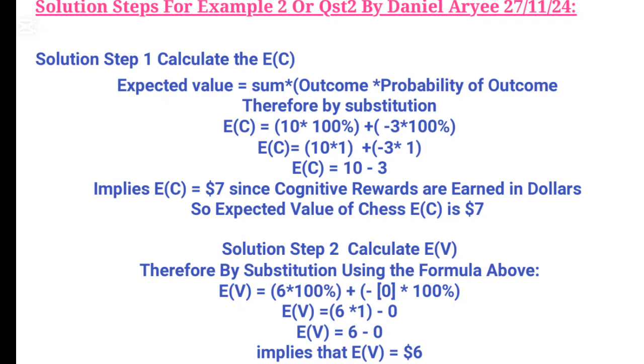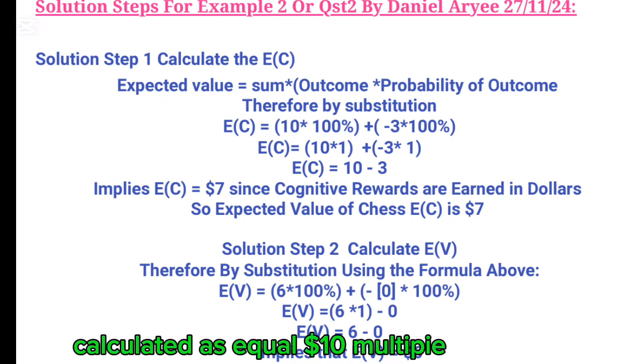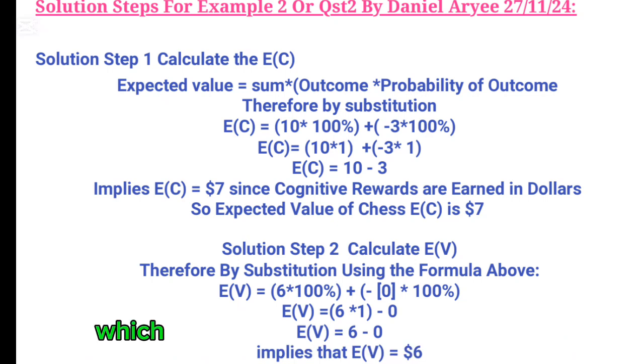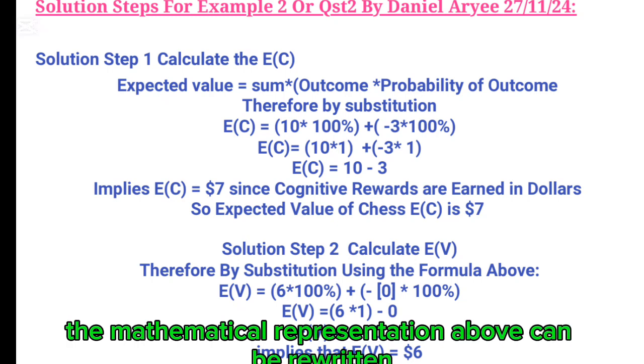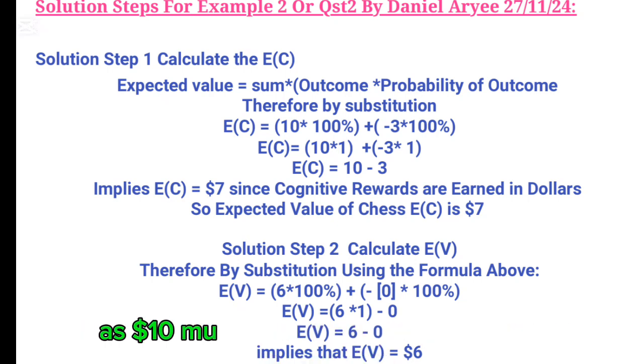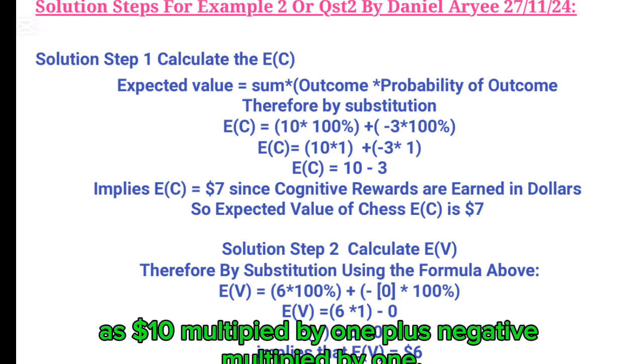The formula is given as expected value equals the sum of outcome multiplied by the probability of outcome. Therefore, by substitution, the expected value for chess can be calculated as EV equals $10 multiplied by 100%, which is the implied probability, plus negative $3 multiplied by another 100%. The mathematical representation above can be rewritten as $10 multiplied by 1 plus negative $3 multiplied by 1.